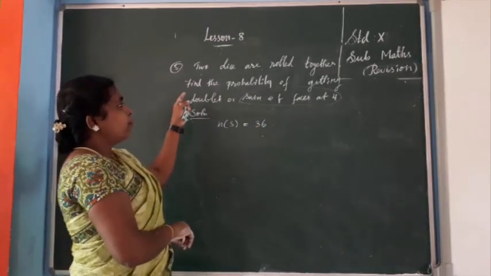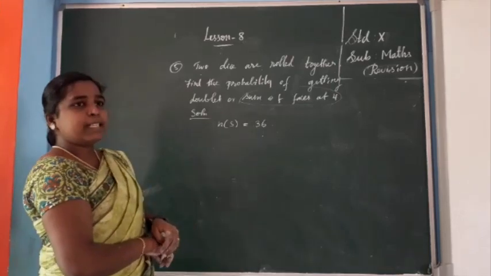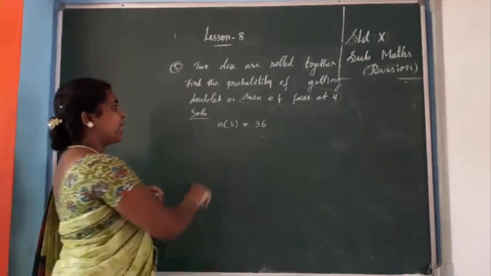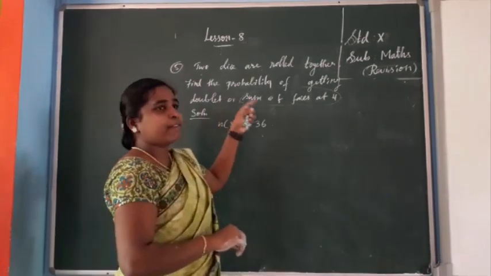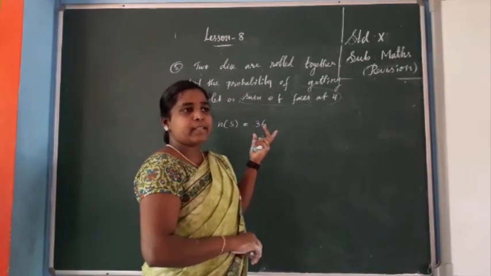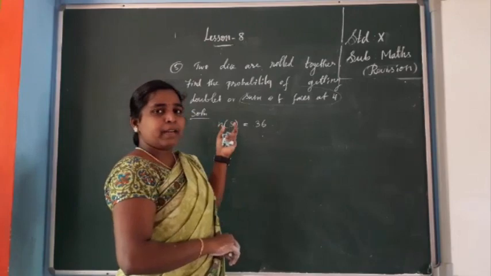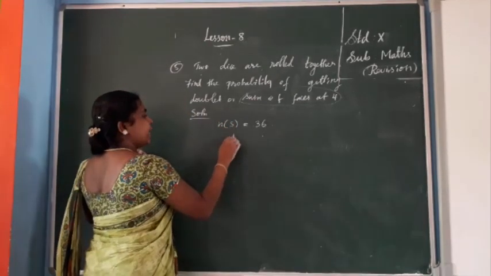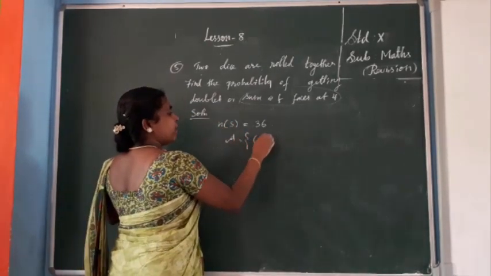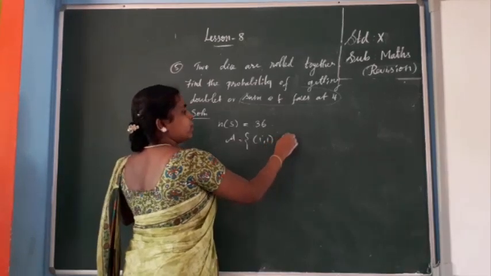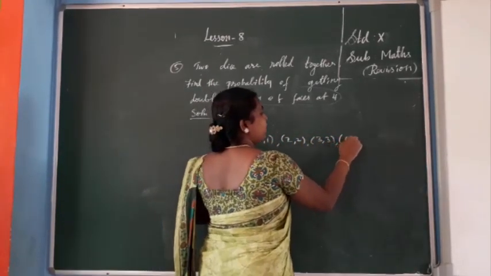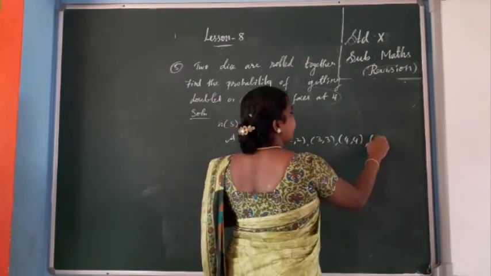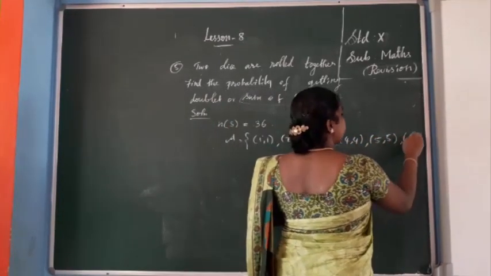So actually find the probability of getting doublet. Doublet means you can say directly. In all the problems, first you have to check. Let A be the event of getting a doublet. Okay, first line you have to write. Then A equal to. How can we say? 1,1 doublet. Okay, so 2,2. Next 3,3, 4,4, 5,5, 6,6. Okay.